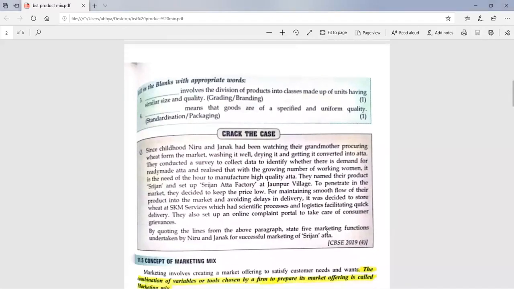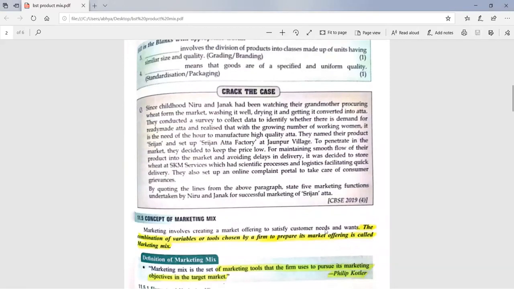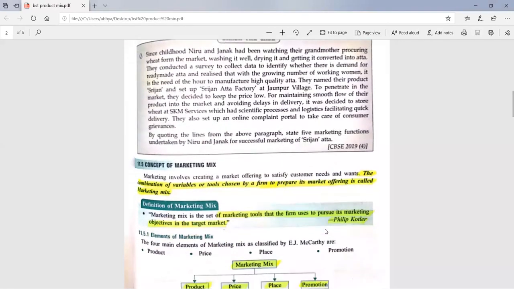So the case study you will be doing at home. I'll be sending you this PDF and we will be discussing it on the group.